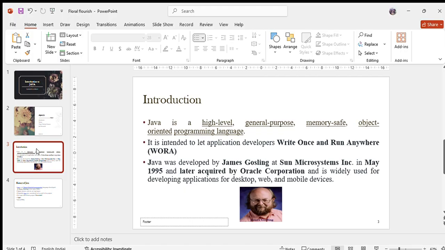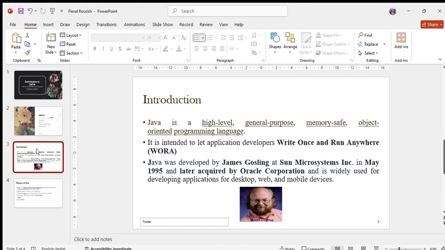So Java also supports all the features of object oriented programming language. In this regard, Java is also called a pure object oriented programming language.